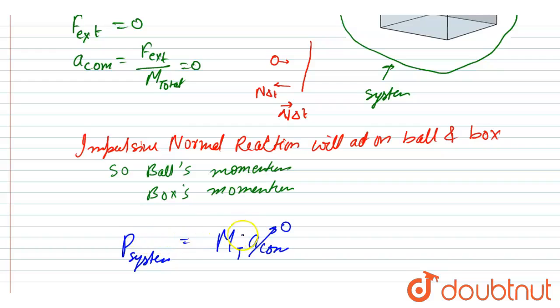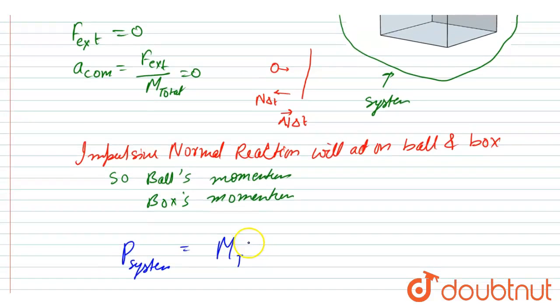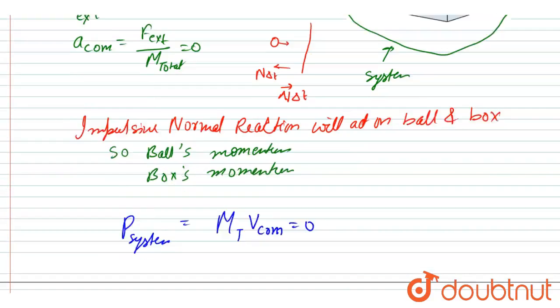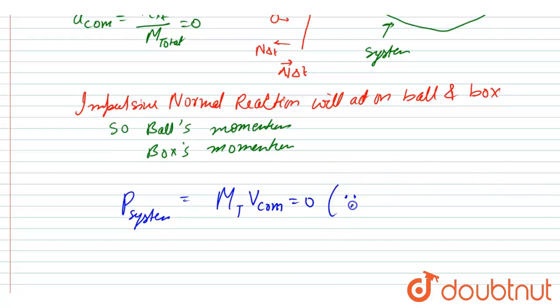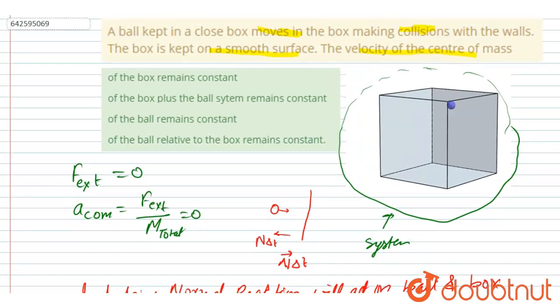So velocity is constant since acceleration of the center of mass is 0, right? So this will be constant. Very simple. Now you can see which option is the correct one. The center of mass of box plus ball system will remain constant. So B will be the correct option.